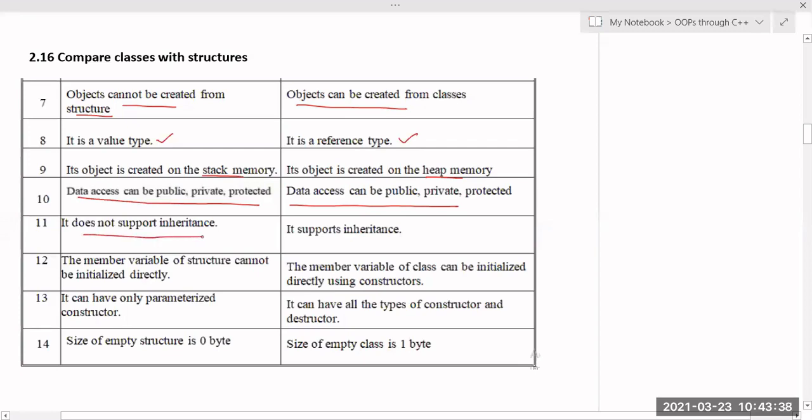It does not support inheritance. C++ structures do not support inheritance, but C++ classes support inheritance. The member variable of the structure cannot be initialized directly. The member variable of the class can be initialized directly using a special concept called constructors.